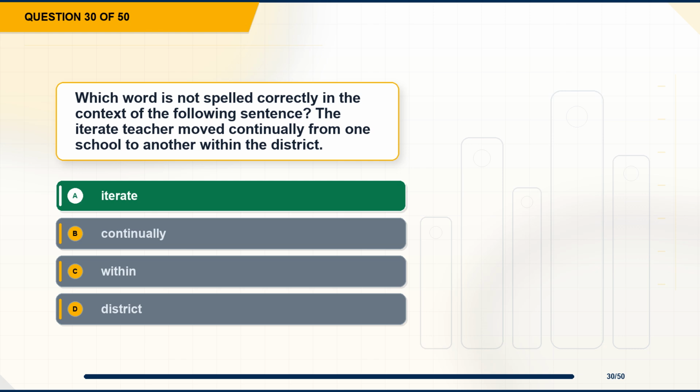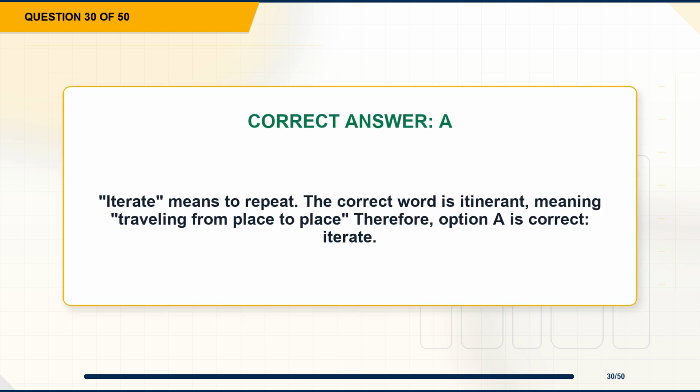The correct answer is option A, iterate. Explanation: iterate means to repeat. The correct word is itinerant, meaning traveling from place to place, therefore, option A is correct, iterate.